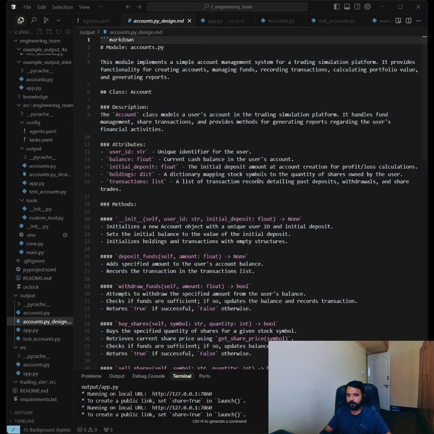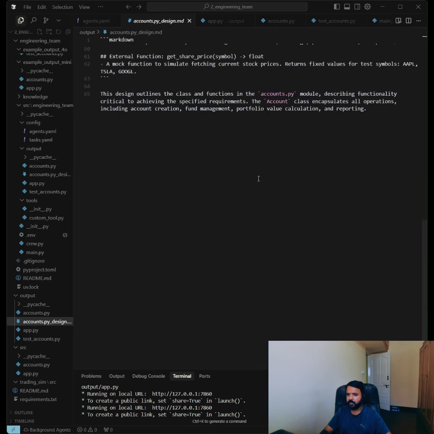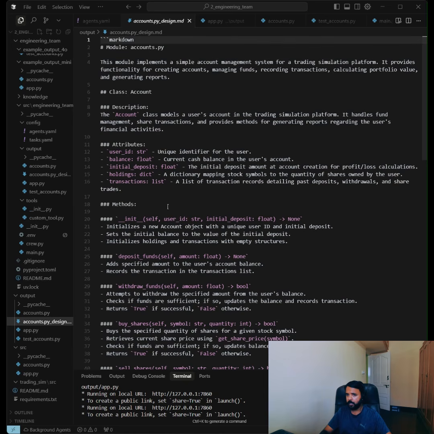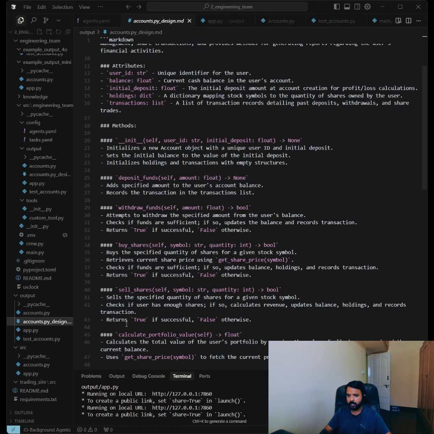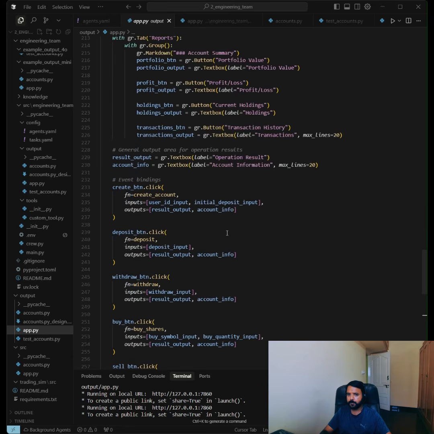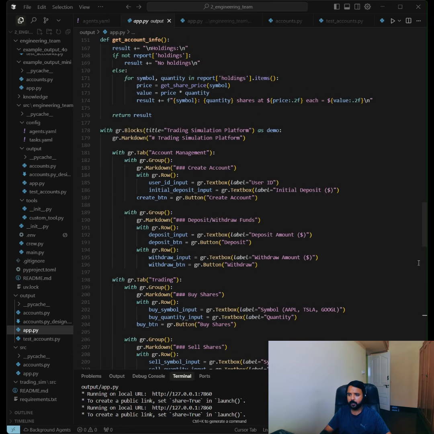Then we have our design folder, which the engineering lead has created. It has given all the overview and the high-level design for this application, what needs to be done by the backend, UI and test engineer. Then we have a UI layer for this application.